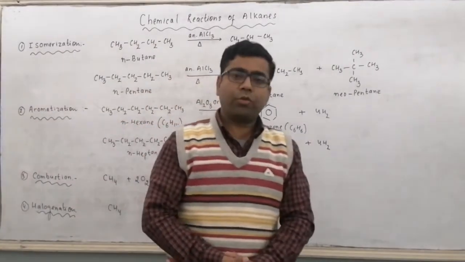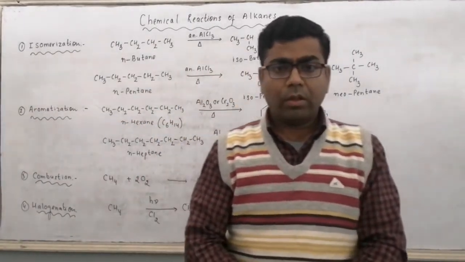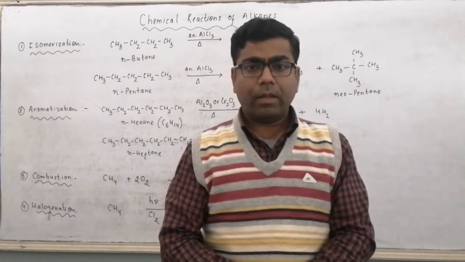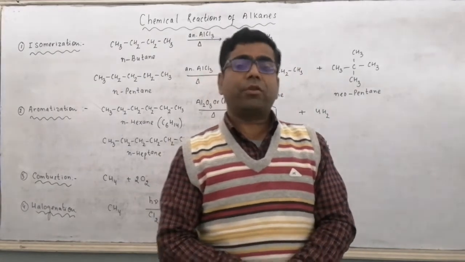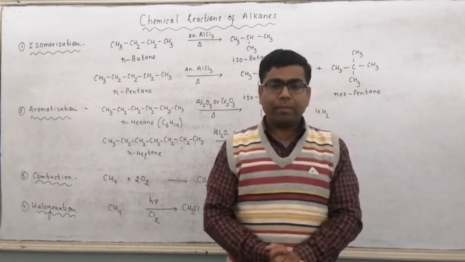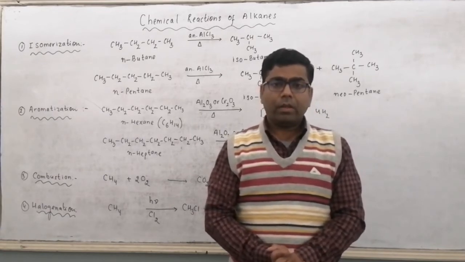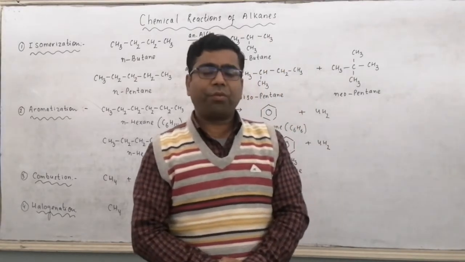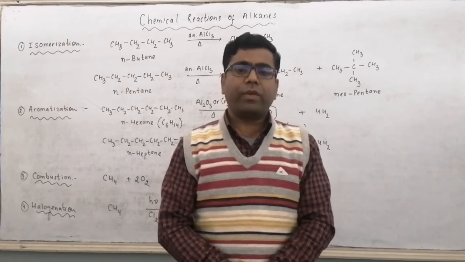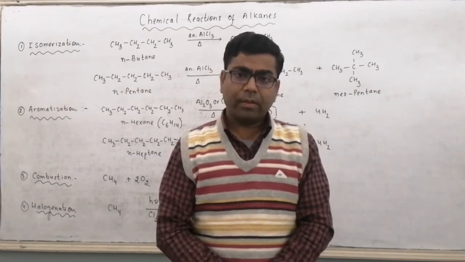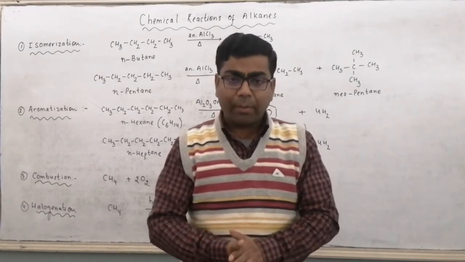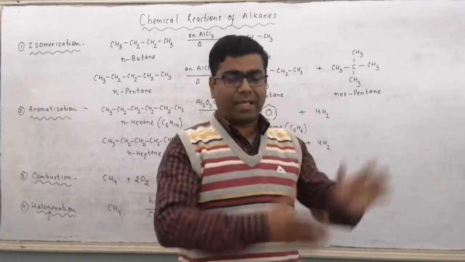Now, what happens in isomerization? You know about the chain isomers. Alkanes exhibit chain isomerism. And for getting chain isomerism, alkanes must have more than 3 carbon atoms because branching starts with 4 carbon atoms. So alkanes which contain more than 3 carbon atoms, means starting from 4, 5 and 6.